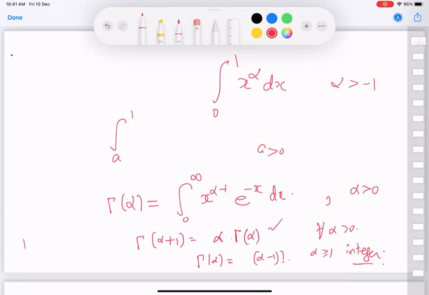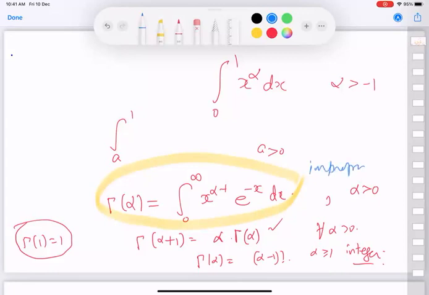For this, you will use that gamma of 1 is 1. Something which is directly easy to show because gamma of 1 is just the integral of e power minus x dx. It's an infinite integral, so that's also improper. All these are improper integrals, in any case, because it's an infinite interval for integration, plus for alpha between 0 and 1, it is not even bounded near 0.